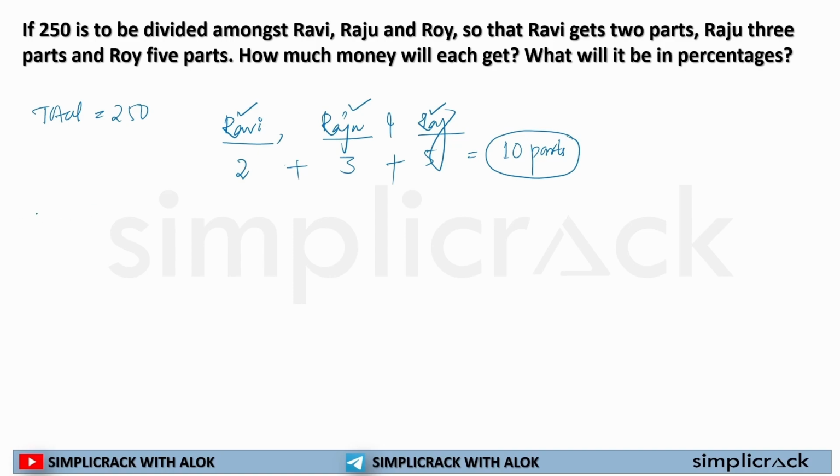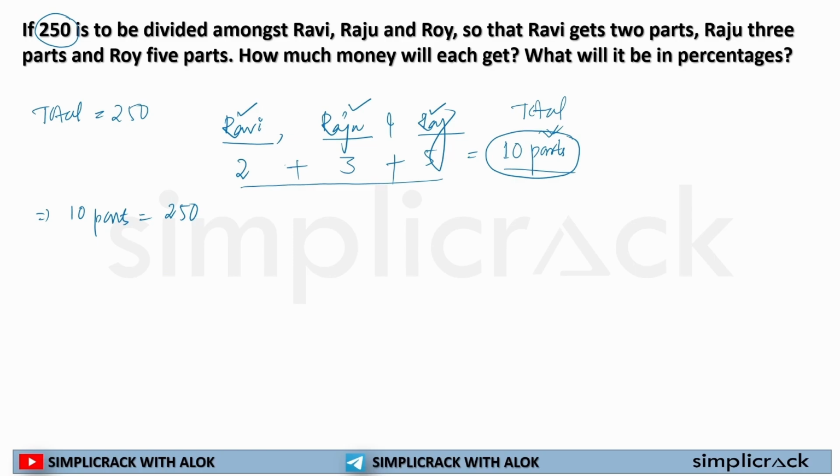Now, 10 parts is equal to what? 250, because it is already given. 250 is the amount that is given. So the total part is 10. How did I find out? Because the whole thing is being divided among Ravi, Raju and Roy. Ravi is getting 2, Raju is getting 3 and Roy is getting 5. So if I add the whole thing, I will get my total.